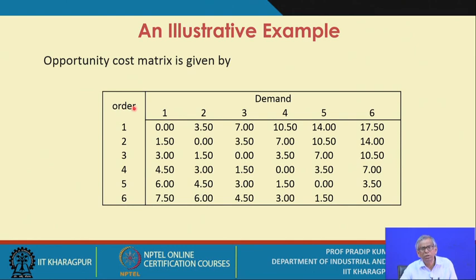Whereas if you convert the original payoff matrix into the opportunity cost matrix, like we have done here, you refer to the opportunity cost matrix and against each ordering quantity you calculate the expected opportunity cost. Like for the first row, against each demand level there is a probability associated with it. So you calculate the expected opportunity cost and select the strategy where the expected opportunity cost is minimum.